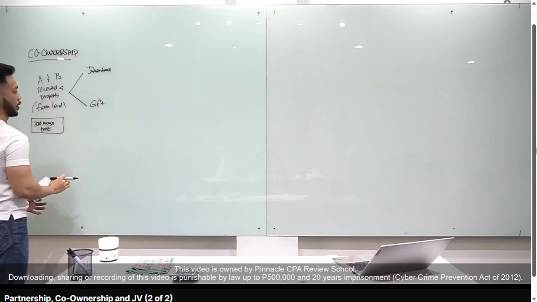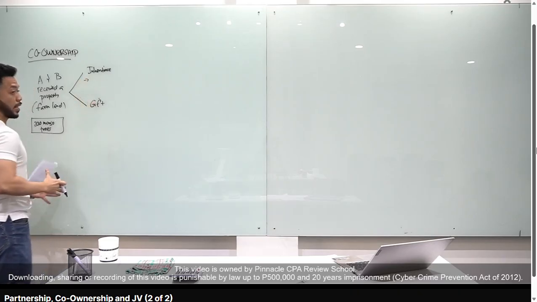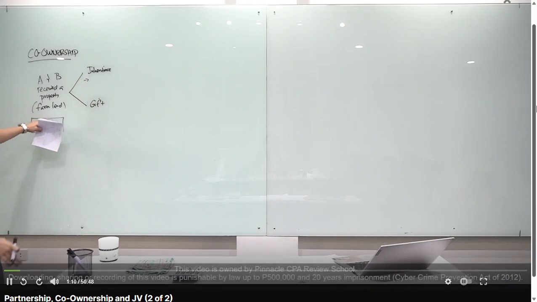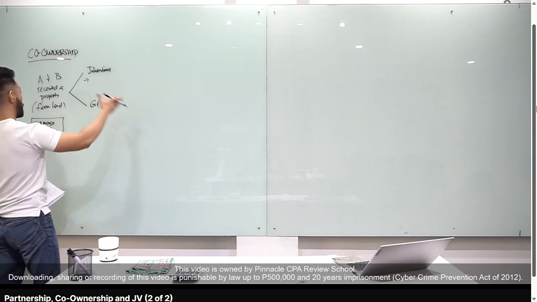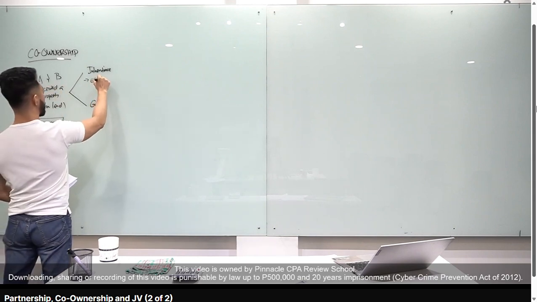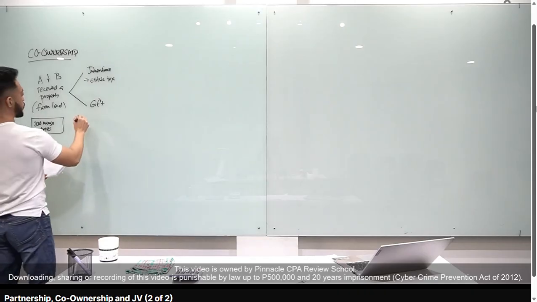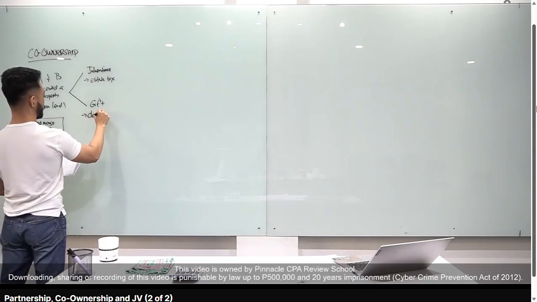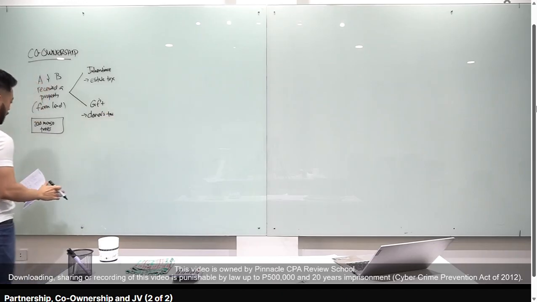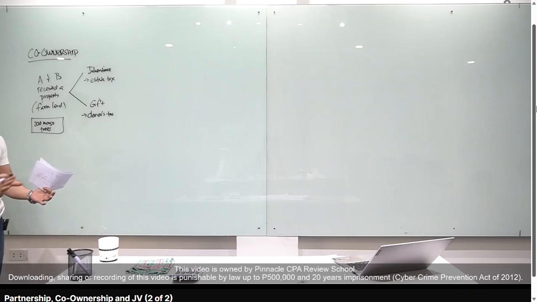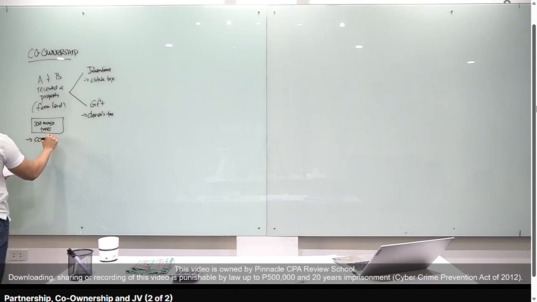Now, yung inheritance, class, the act of transferring the title, or the act of transferring the property from the father to A and B will be subject to estate tax. Kapag naman gift, or donation, it will be subject to the donor's tax. Okay? Donor's tax. Now, class, since yung farmland na yan is an undivided property, so ibig sabihin, for example, class, isang title lang yan. Okay? Dun sa title, isa lang pangalan. Undivided property siya. Ang tawag natin kay A and B, they are co-owners. Okay? A and B are co-owners of the property.